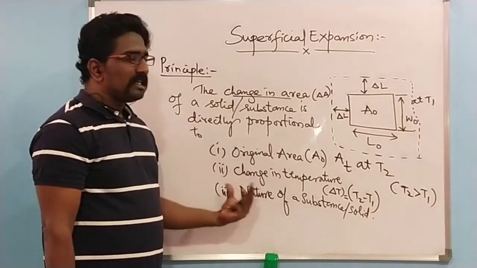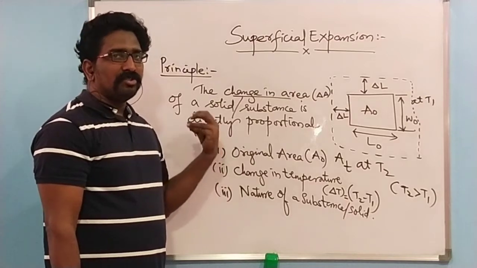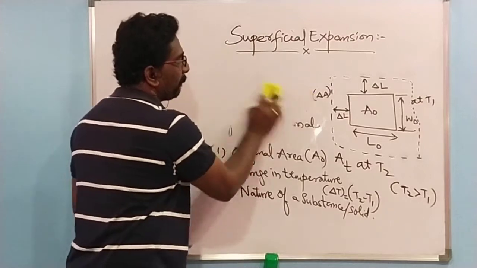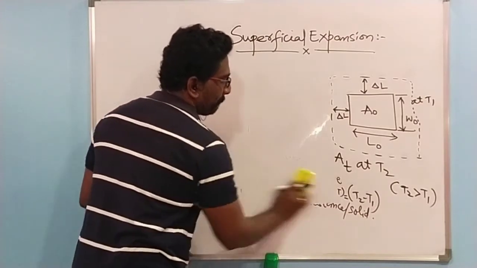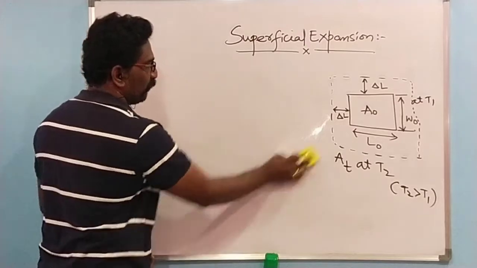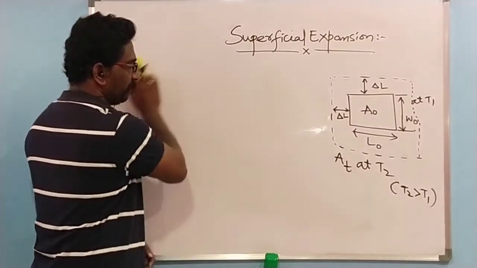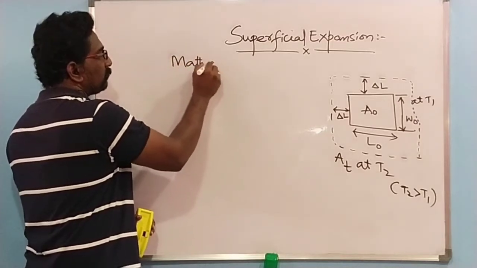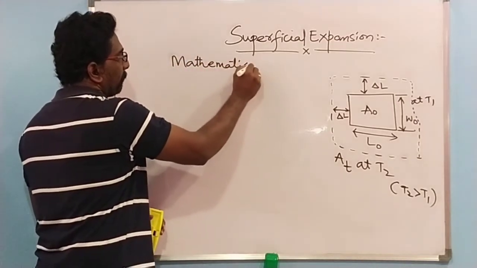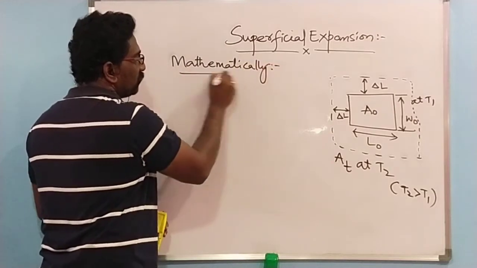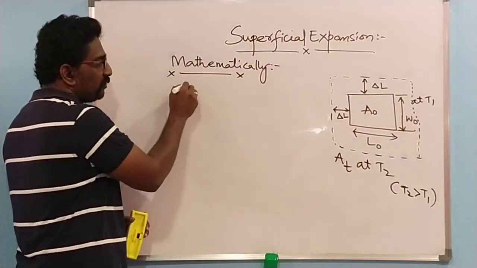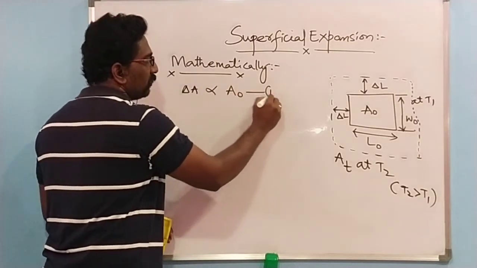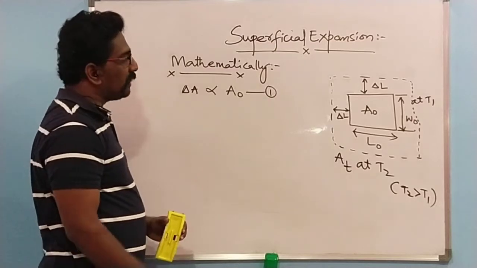Now let us put this entire principle mathematically and try to derive the formula for superficial expansion. If I write it mathematically, we have just now seen that the change in area delta A is directly proportional to the original area A0, equation number 1.